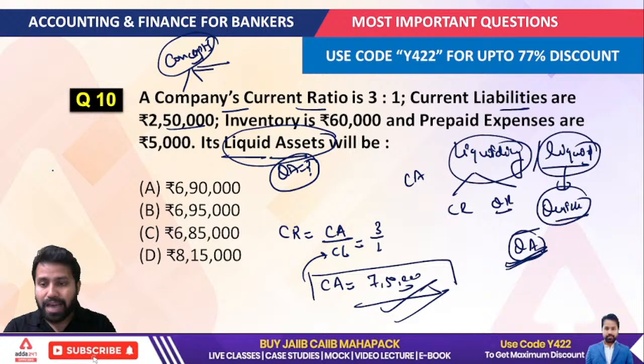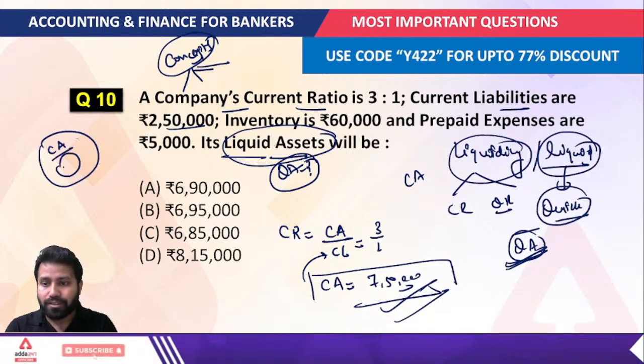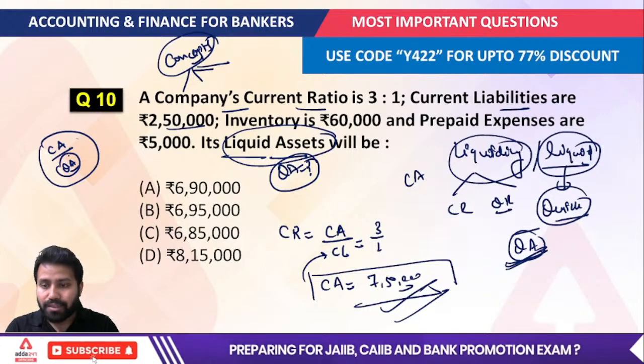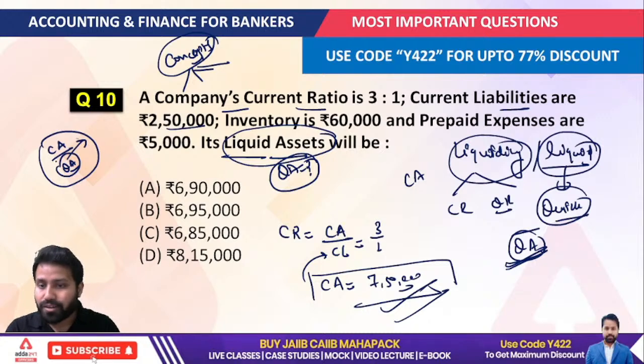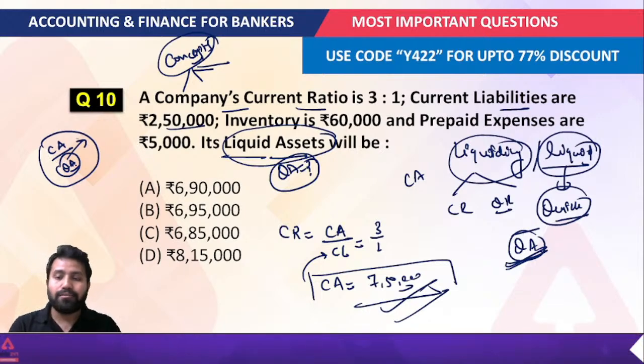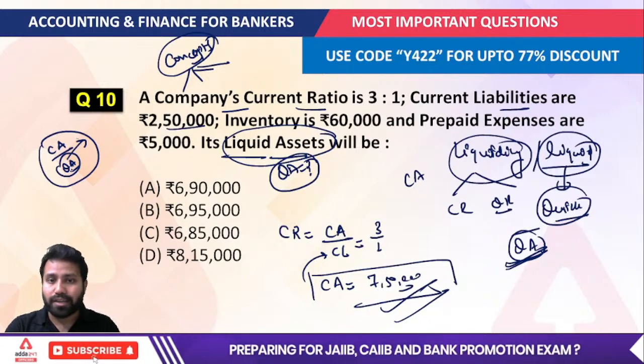Okay, I'm just saying that suppose this is our current asset value and this is our quick asset. All quick assets are necessarily current assets, but it is not necessary that all current assets would be quick assets. No, this is not necessary.